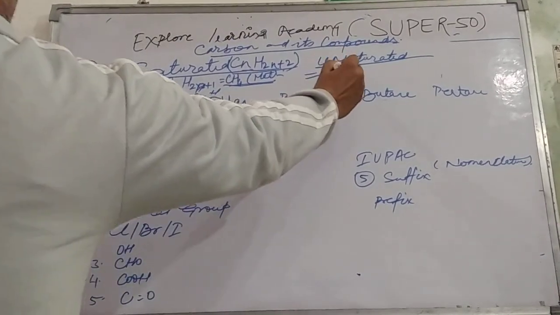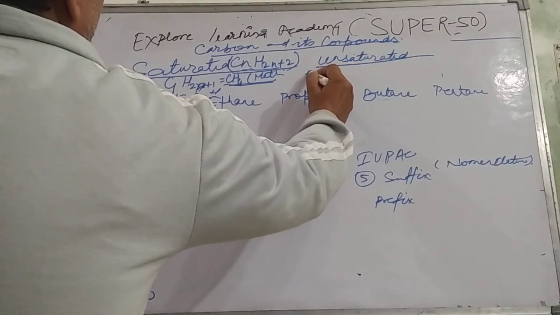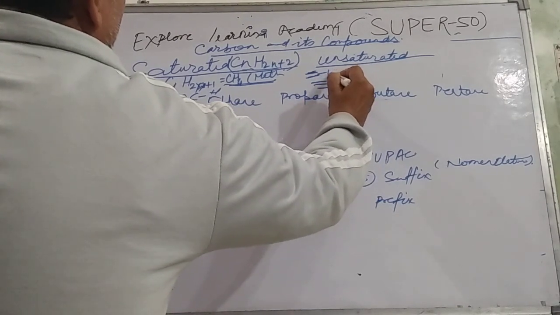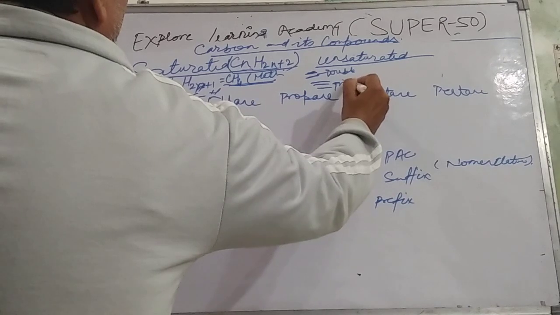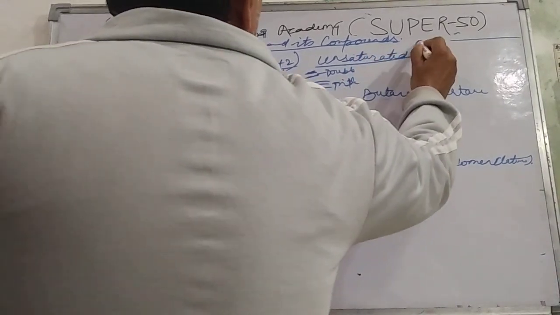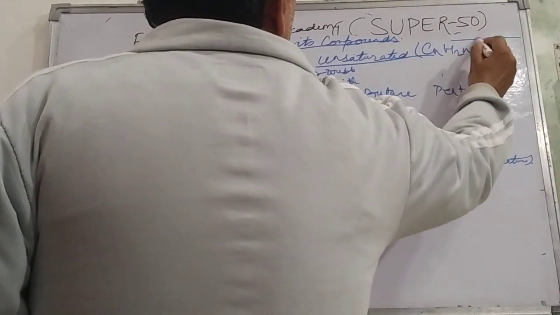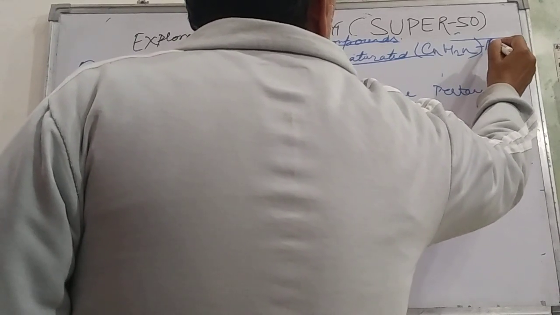The unsaturated compound is divided into two parts, and one is called a double bond and another is called a triple bond. This is called a double bond, and this one is called a triple bond. The general formula CnH2n is the general formula of the alkene group.